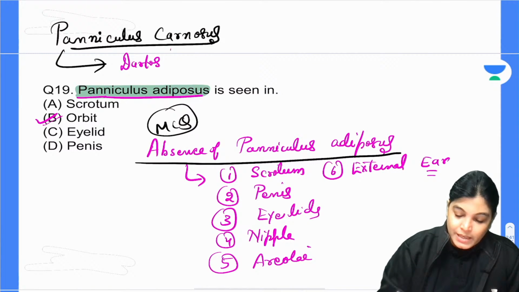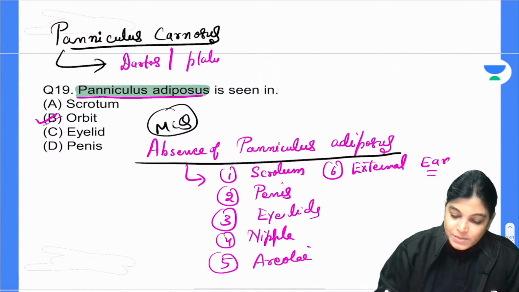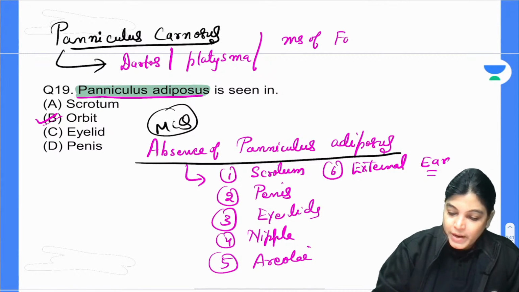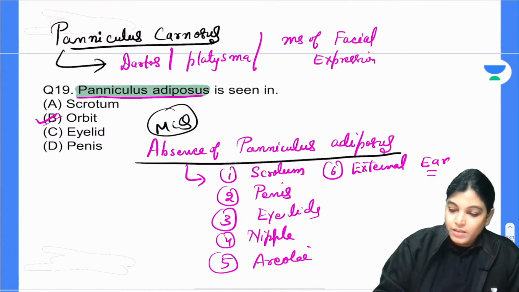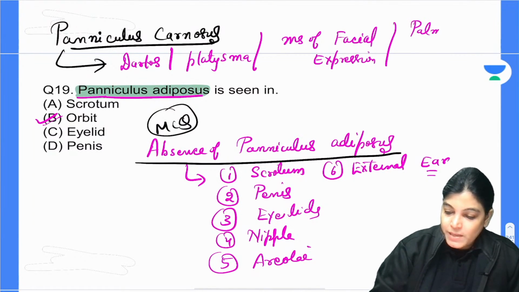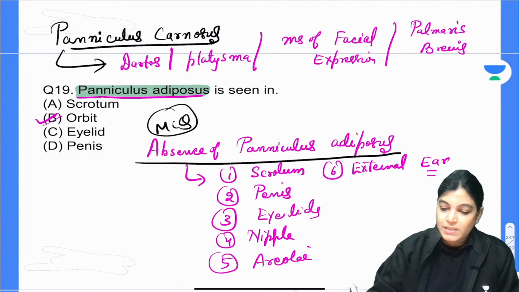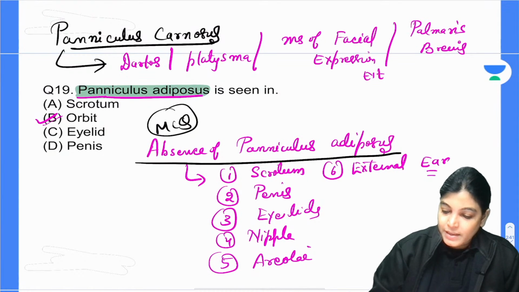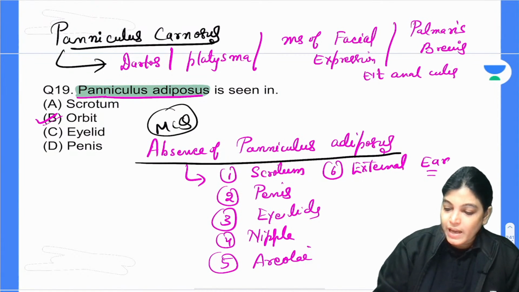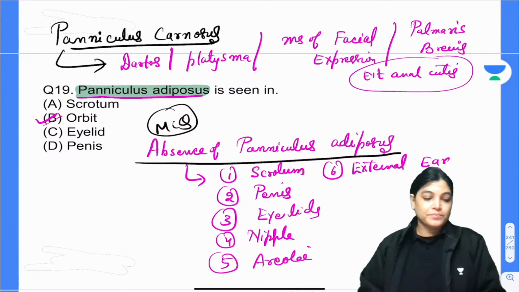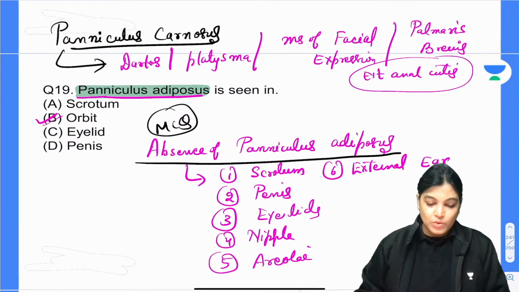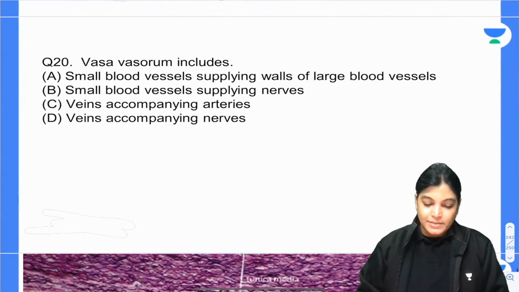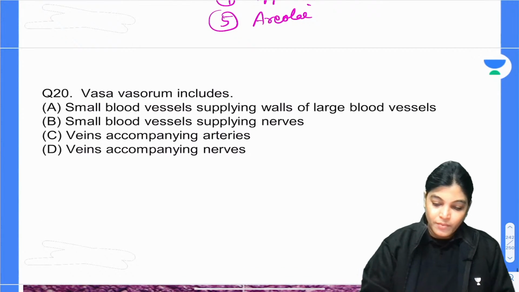Dartos muscle, muscle in the subcutaneous fat. Platysma muscle, muscle in the subcutaneous fat. Muscles of facial expression present in subcutaneous fat. Palmaris brevis muscle of the upper limb. Dartos muscle. External anal cutis muscle, muscle along the anal aperture. Got it? Absolutely right. Let's move on to the next, that is question number 20.